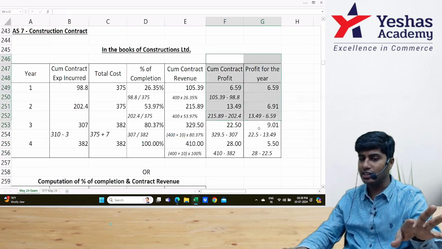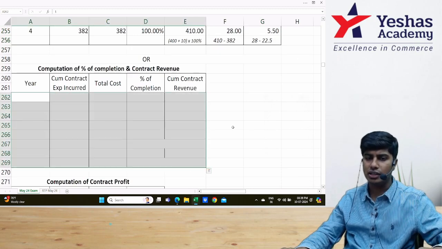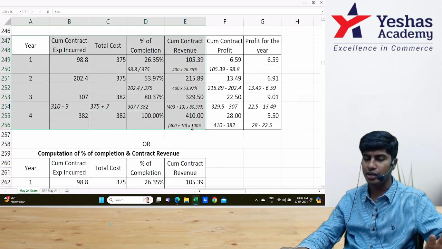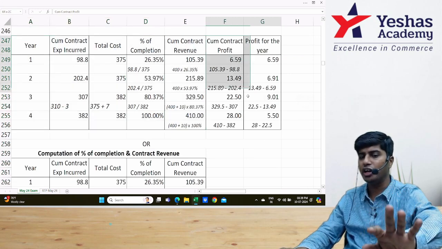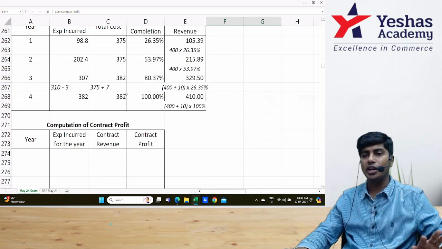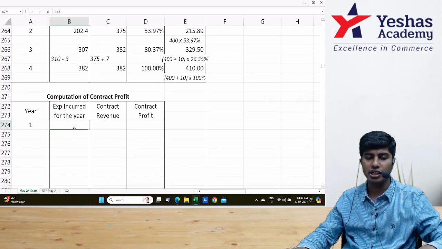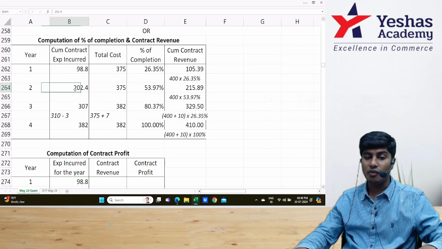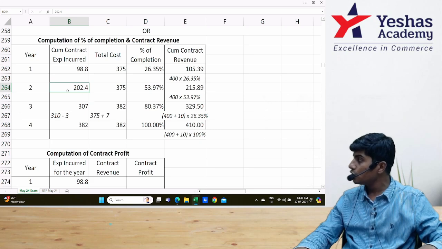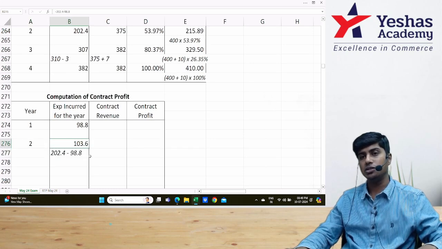If in case you don't understand this part, you can do it separately. All you would have to do is first compute your contract percentage of completion along with contract revenue like how you did here. Do it same till here. Once you do it, you don't have to find cumulative contract profit and decumulate it. Very simple. Decumulate your expense, decumulate your revenue. How much is your expense? 98.8 for first year. Second year plus first year is 202.4. This is year 1 plus year 2. If from 202.4, I eliminate 98.8, I will get my second year expense.